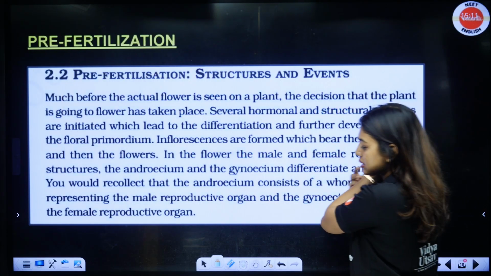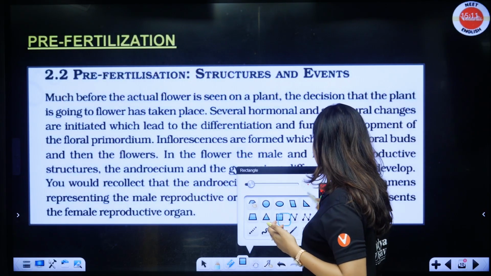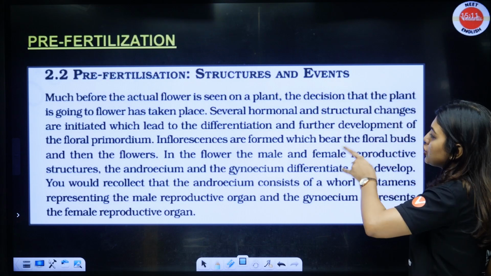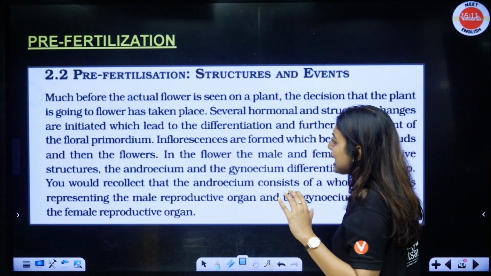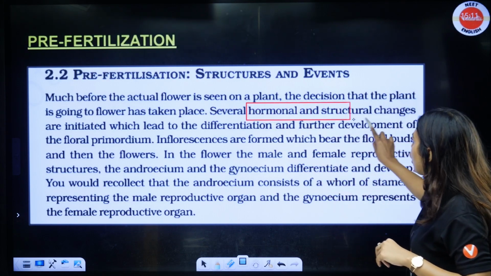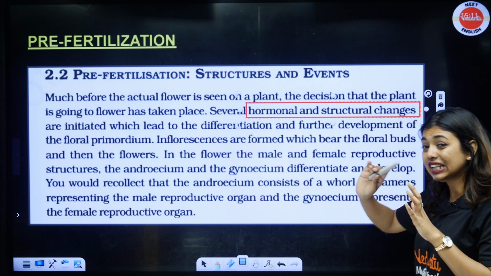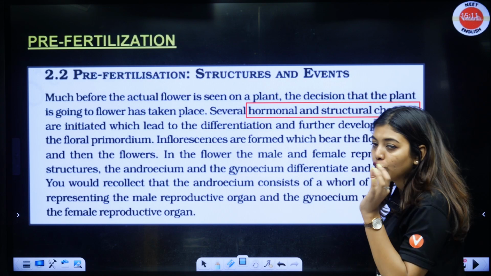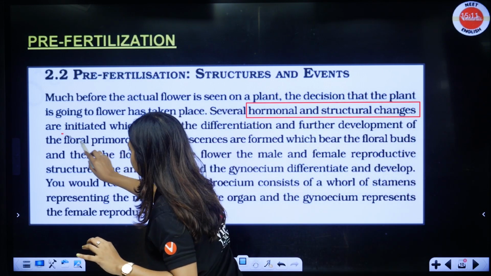Now look here, students, pre-fertilization. Here they have given NCERT lines. So much before the actual flower is seen on the plant, the decision that the plant is going to flower has taken place. Several hormonal, see, I told you, several hormonal and structural changes are initiated, which lead to differentiation and further development of the floral primordium.